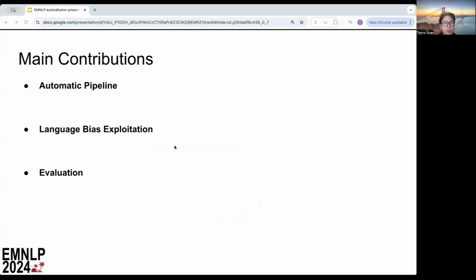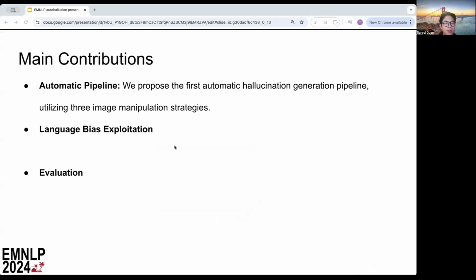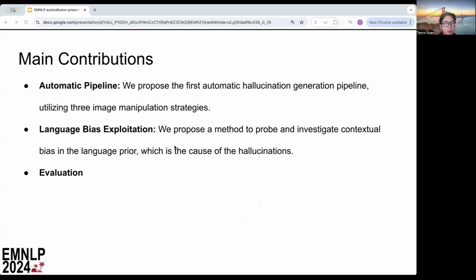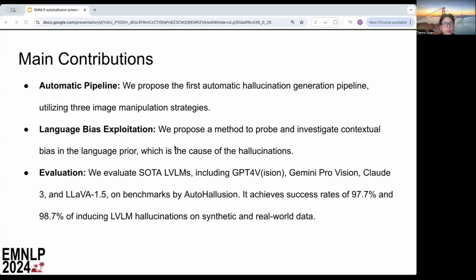Our contributions include: we propose the first automatic hallucination generation pipeline utilizing 3 image manipulation strategies. We propose a method to probe and investigate contextual bias in language prior, which is the cause of hallucinations. We evaluate SOTA large VLMs, including GPT-4 Vision, Gemini Pro Vision, Claude 3, LLaVA 1.5, and etc. on benchmark generated by AutoHallusion. It achieves a success rate of 97.7% and 98.7% of inducing large VLM hallucinations on synthetic and real-world data.